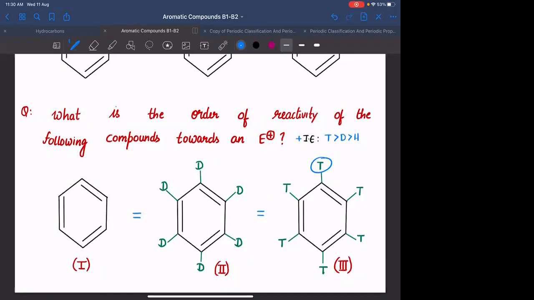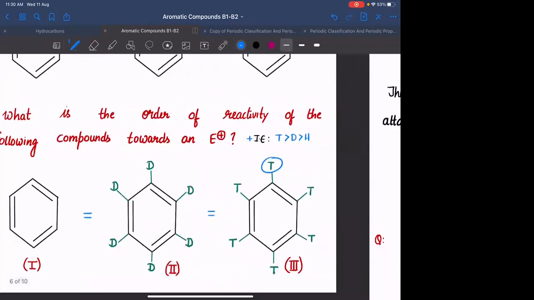Inductive effect less significant है, and deuterium और tritium और hydrogen का inductive effects में ज़्यादा फर्क नहीं होगा. The order can be tritium greater than deuterium greater than hydrogen. All of them are treated as reference only. Is this clear? Okay, good. Solve this question.